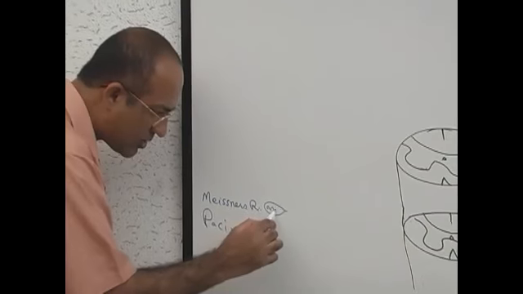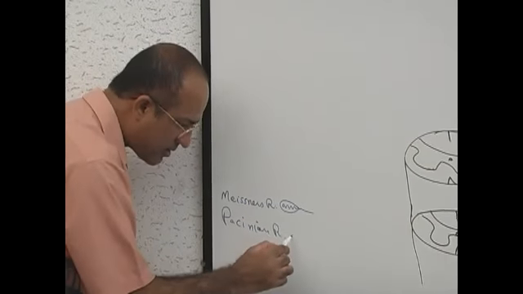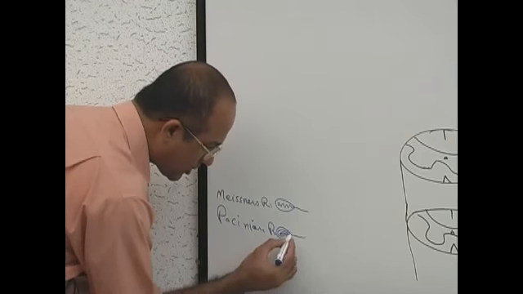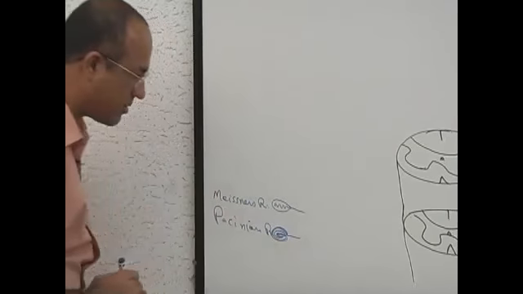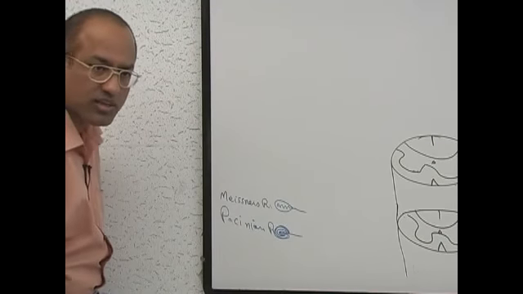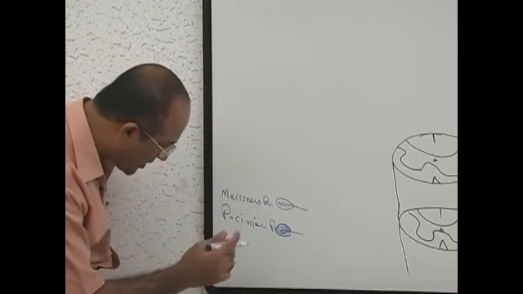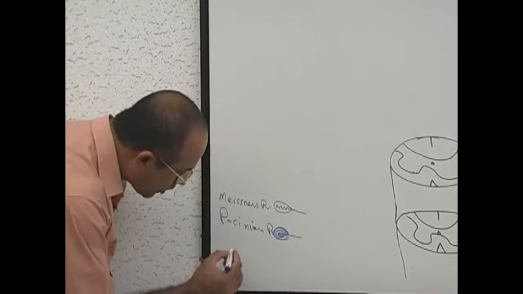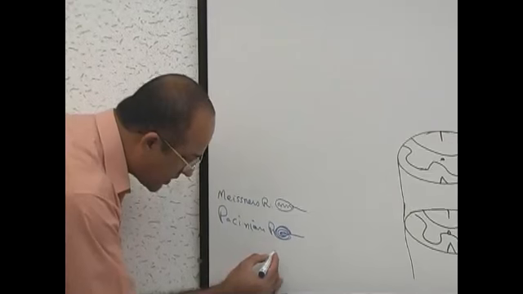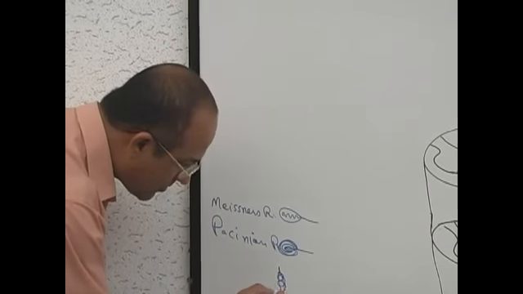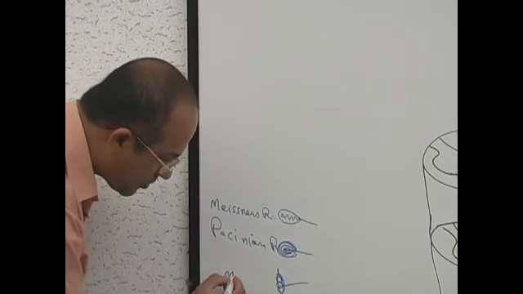Let's suppose this is Meissner's receptors and this is Pacinian receptors. I will have a full lecture on receptors, so I will not go into detail of them right now. These are usually from the skin and subcutaneous tissue. They are taking fine touch and vibration, especially Pacinian. And then there are Golgi tendon organ and muscle spindles. This is muscle spindles.